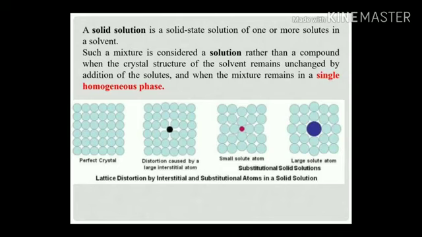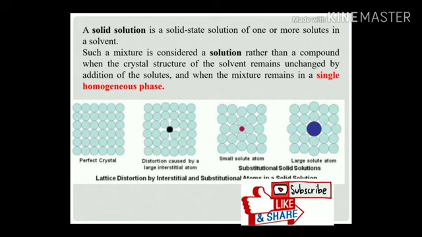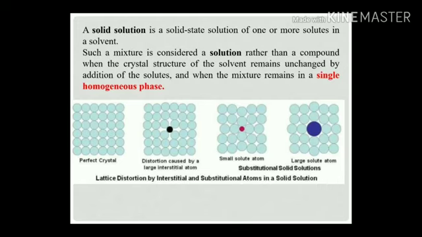If the solute and solvent atoms have the same size, as we discussed, it is called a substitutional kind of solid solution. If the size is different for the solute and solvent, it becomes an interstitial kind of solid solution. If the solute has a smaller size, that is represented in the third figure, small solute atoms. If the solute atoms have a larger size, you can see large solute atoms. A smaller solute size makes an interstitial solid solution. The same size makes a substitutional solid solution.